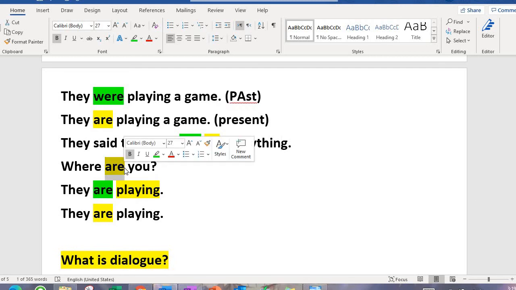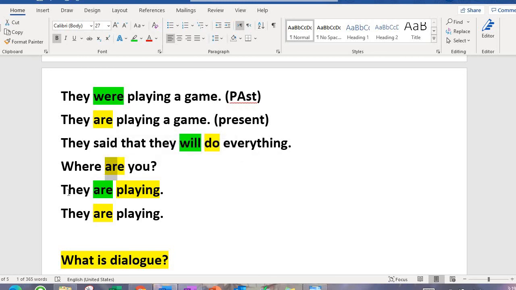The next one, where are you? A-R-E, which means present tense. But is it talking about a lot of people? No, it is talking about just one person. Why? Because it is saying you. But like I said, in English, sometimes the rules are bent in different ways. So you must remember that when we are talking about you, we use are in this sense. Where are you? Are you there?